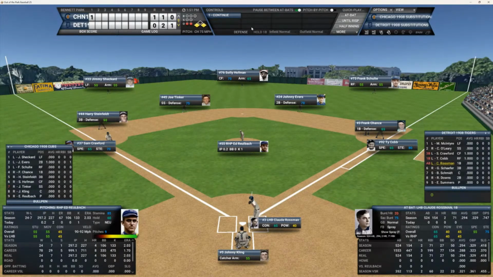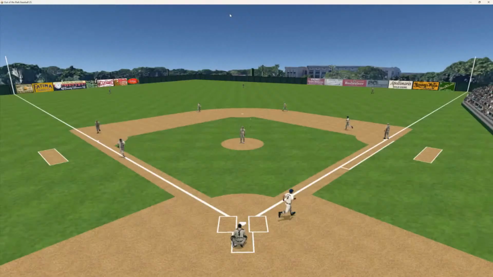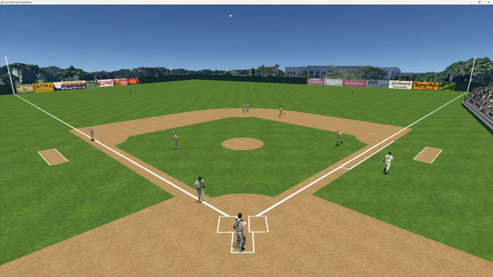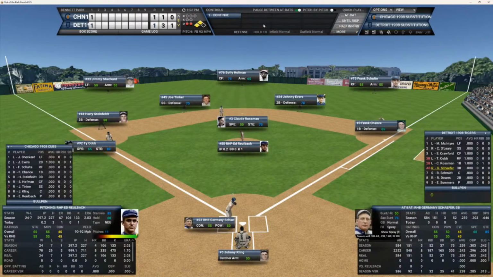And Rossman steps up to the plate. He batted .294 with 2 homers and 71 RBIs in the regular season. Can he get a 2-out base hit, tie this ball game up? Here's the 1-0 pitch to him. That ball is hit up the middle, and that'll score 1. Here's a play down at third, and he's going to be in there safely. And the batter gets to second on the throw down there. And it's a 1-1 game, folks. Tigers tie it right back up.